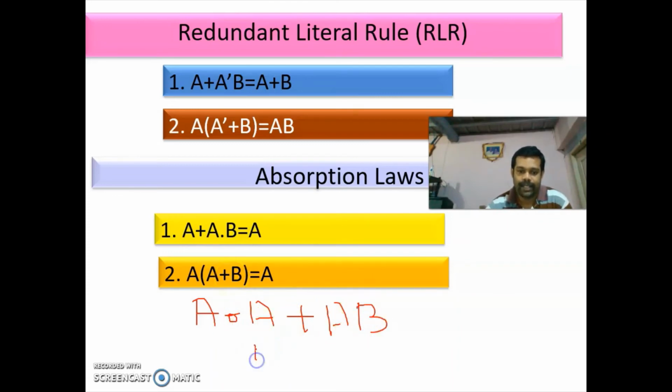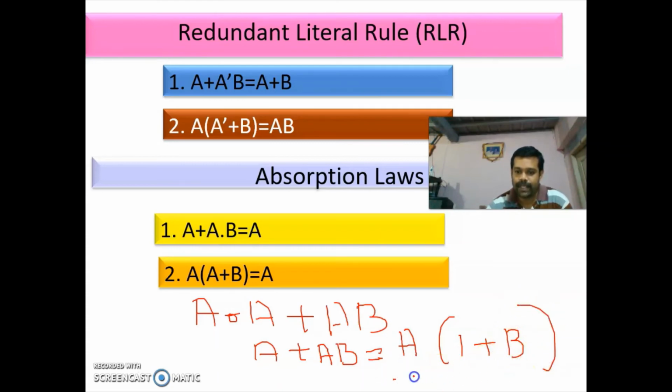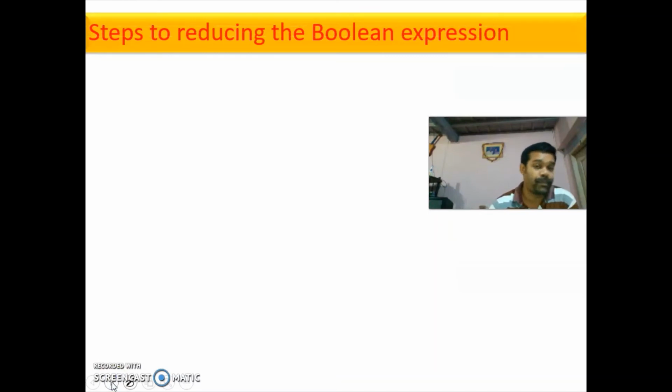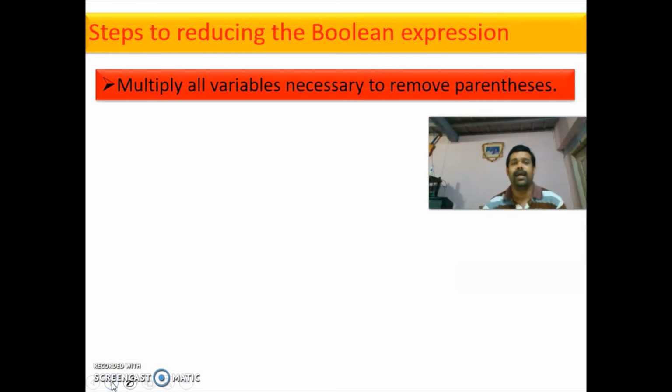So A into A is A. If you take A common from these two, you'll be getting 1 plus B. So 1 plus B is 1. So you'll be getting A into A plus B is A. So this is the absorption theorem.